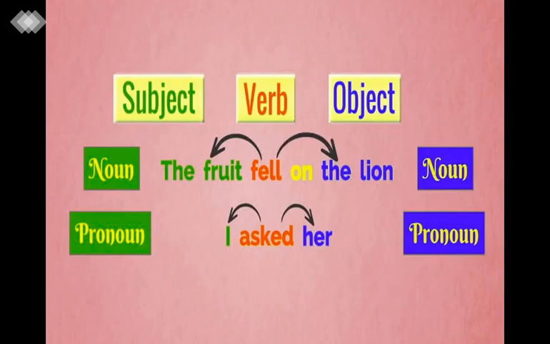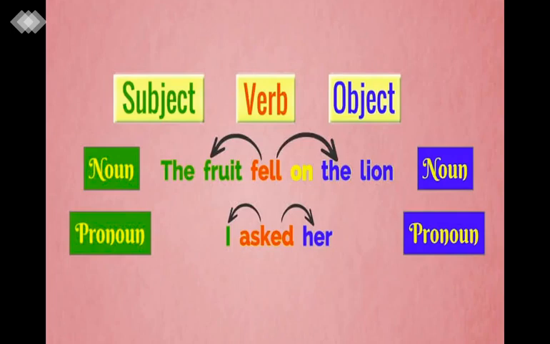So the impact of asked is on her. It means I am a subject, because I am doing the action by asking the question.